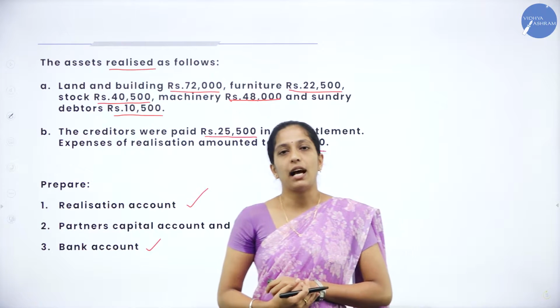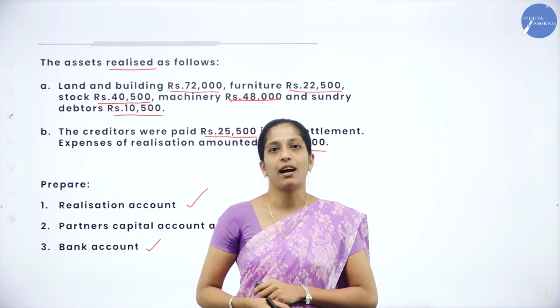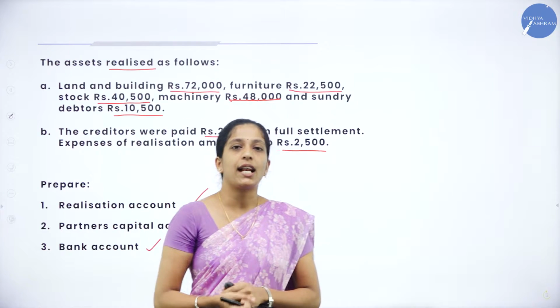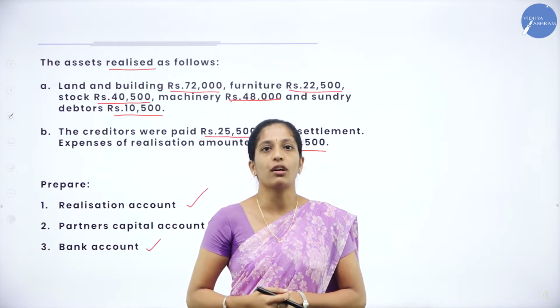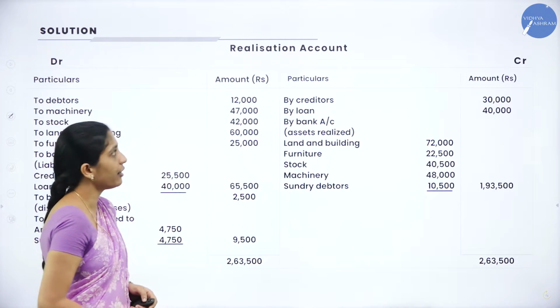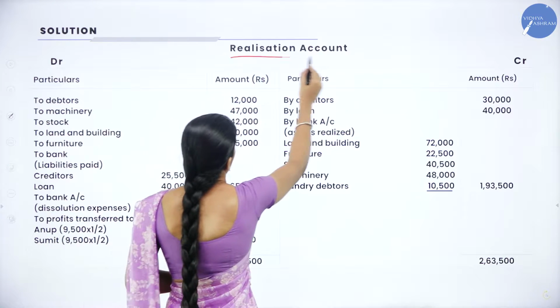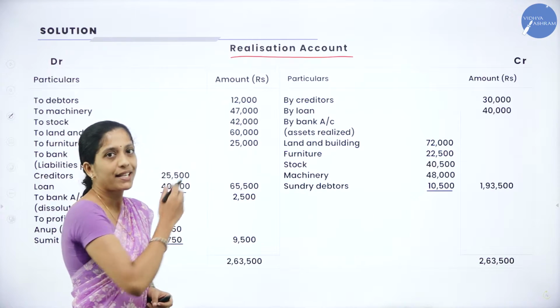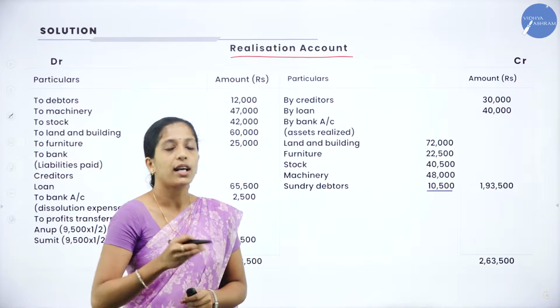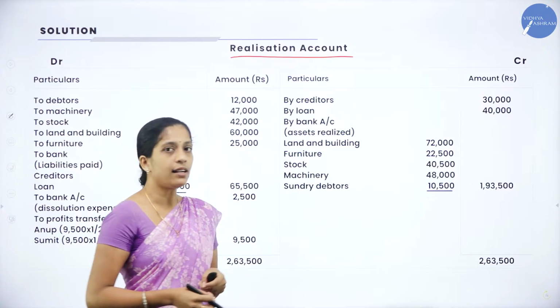Now, how to begin our problem? First, we have to prepare a realization account. When are we going to prepare a realization account? During dissolution of a partnership firm. So, how to begin a realization account? With the heading realization account. We have the debit side as well as the credit side. Under the debit side, particulars and amount; under the credit side, particulars and amount.